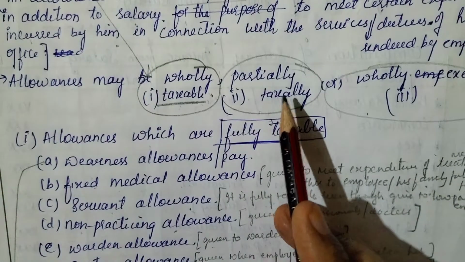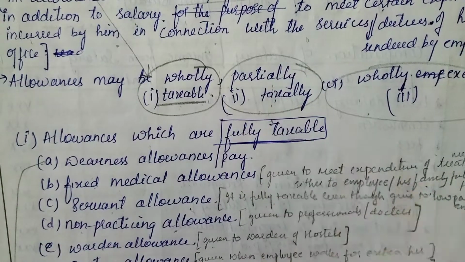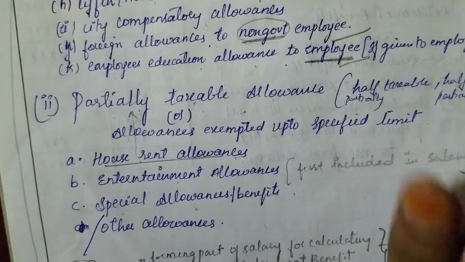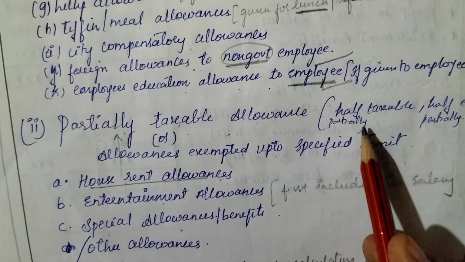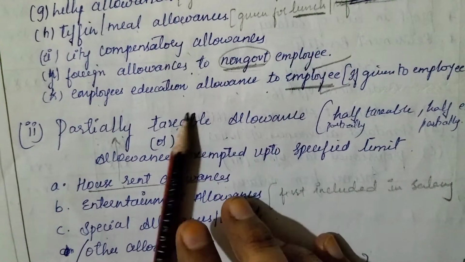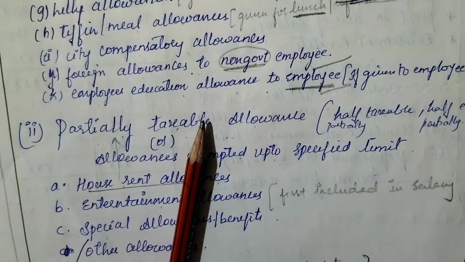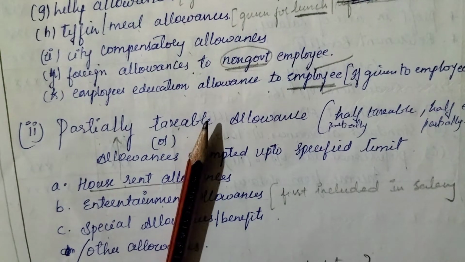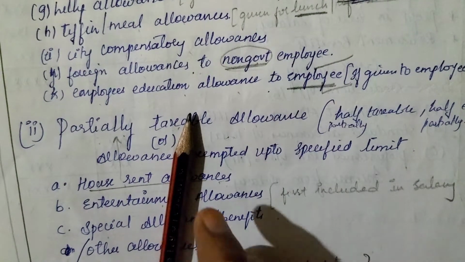Next we have partially taxable allowances. Partially taxable allowances means what? Half the amount will be taxable, half the amount will be exempted from tax.